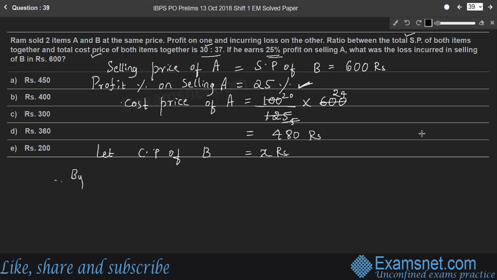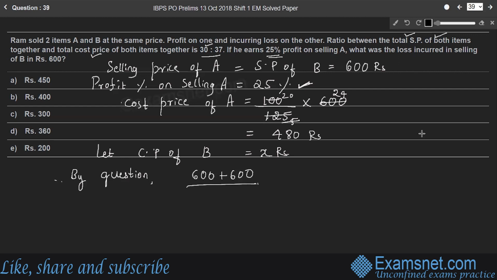Therefore, by the question, the total selling price of both items is 600 and 600, right? Because the selling price of each item is 600 rupees.